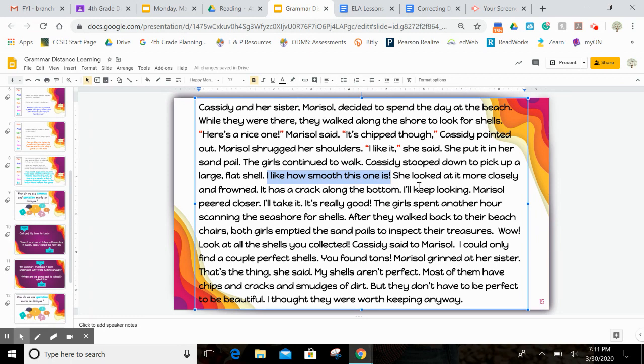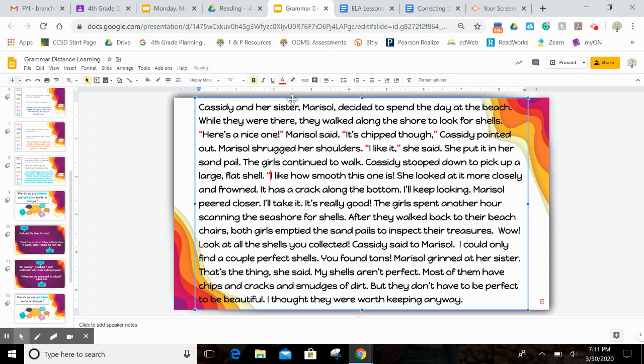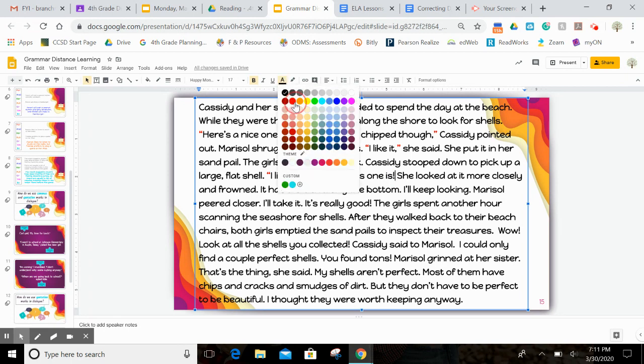I don't see one. And the reason I know Cassidy is the one speaking is because in the sentence before it says, Cassidy stooped down to pick up a large flat shell. So that's how I know it's Cassidy that's speaking. So I'm going to go ahead and put the quotation marks around, I like how smooth this one is, because that's what she said.